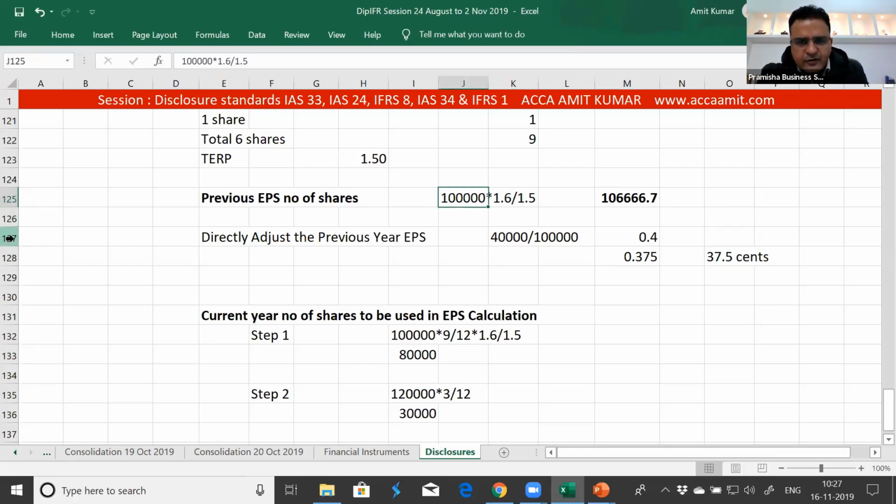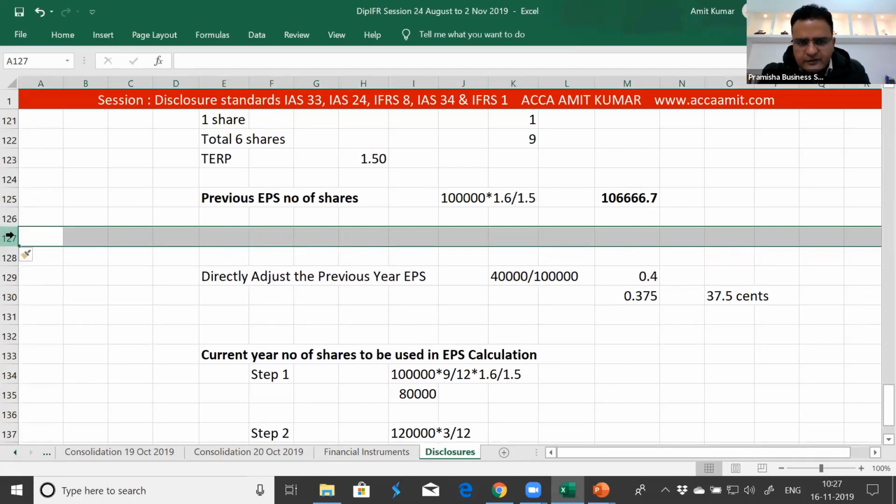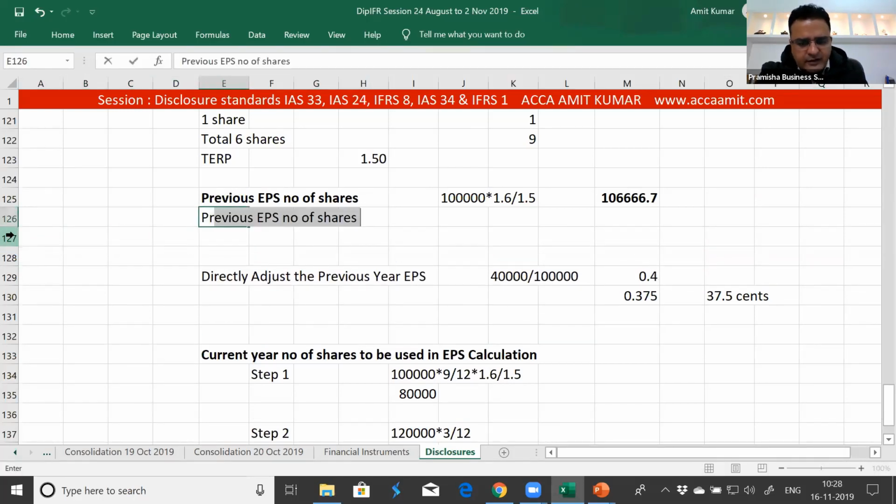In this case, what I'm doing, I'm adjusting the previous year number of shares and previous year earnings. Previous year earnings were 40,000. So the adjusted EPS, if I adjust the number of shares, will be 40,000 divided by 106,667.